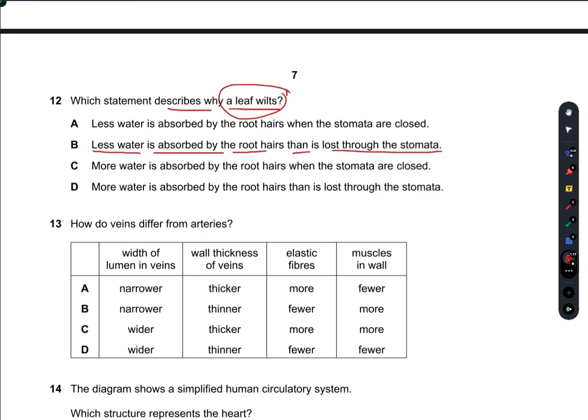Yes, this supports this notion. Less water is absorbed by the roots when the stomata are closed. No, this does not support the evidence. More water is absorbed by the root hairs when the stomata are closed. This will not cause leaf wilting. Similarly, more water is absorbed by the root hairs than is lost through the stomata. Then this again does not cause leaf wilting. So leaf wilting occurs when there is less water in the leaf. So B is the right answer.